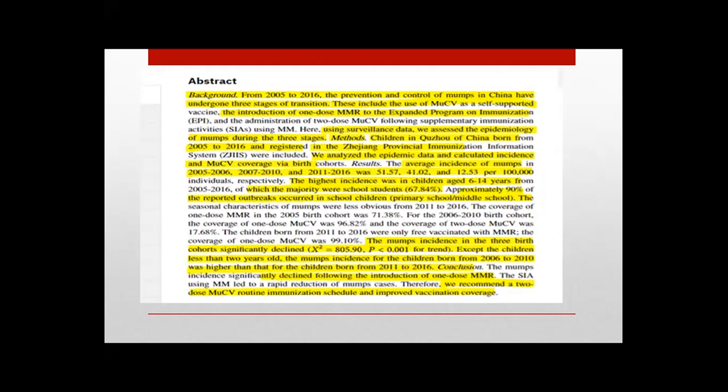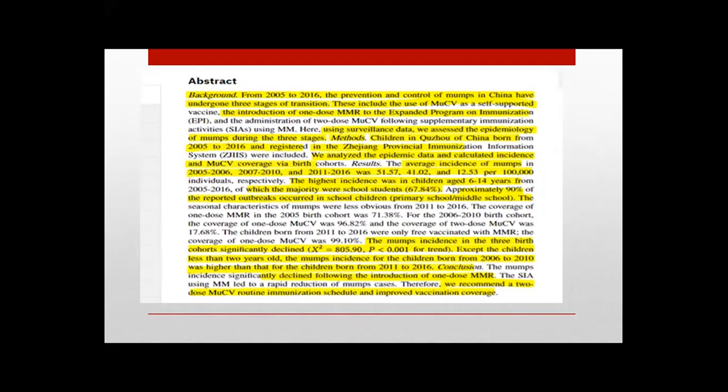The highest incidence was reported in children 6 to 14 years of age from 2005 to 2016, the majority of whom were school children. Approximately 90% of reported outbreaks occur in primary school or middle school, and the seasonal characteristics of mumps were less obvious from 2011 to 2016.